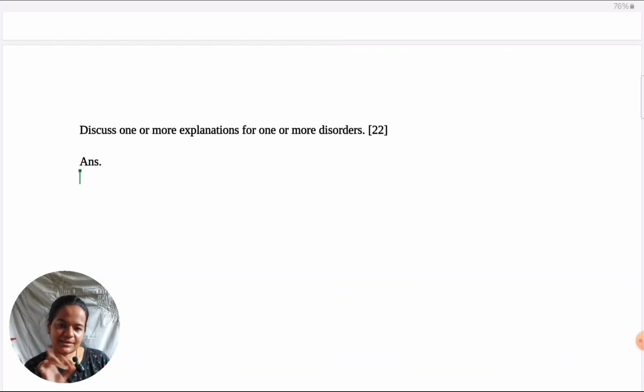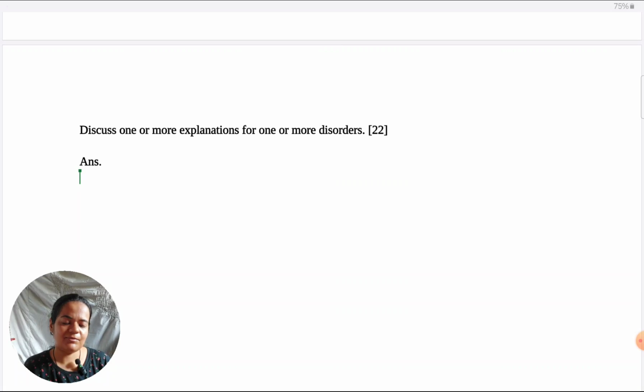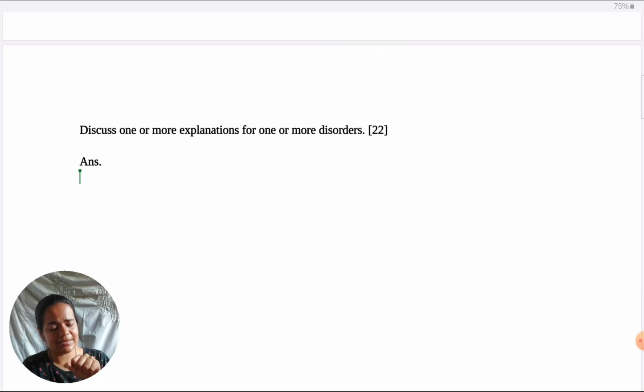And then discuss means give arguments about the explanations at large. Give arguments about why this explanation is good, why this explanation is bad. Keep using the studies, and beyond the studies also keep giving strengths and weaknesses of the explanations that are being made. One more way of thinking about the discuss question which can be really helpful is, besides methodological considerations that come from studies, like when I evaluate a study, I see its sample size, I see its experimental design.